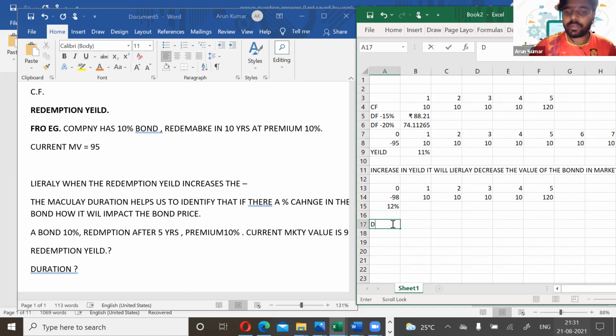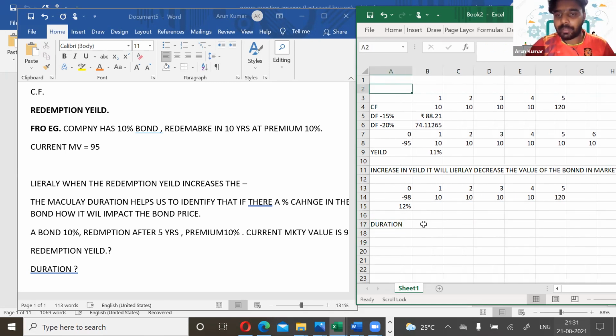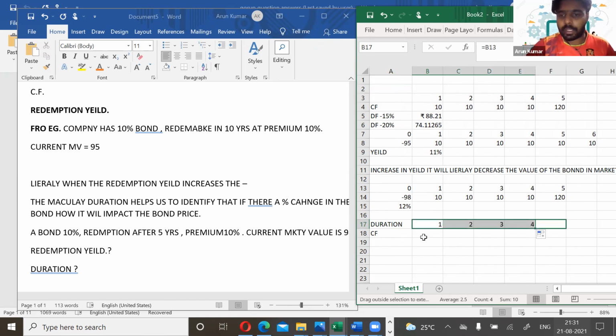So now we have to calculate the duration. How will you calculate the duration? For calculating the duration, we have to calculate the present value of these cash flows, right? So these are the future cash flows, and we need to calculate their present value.